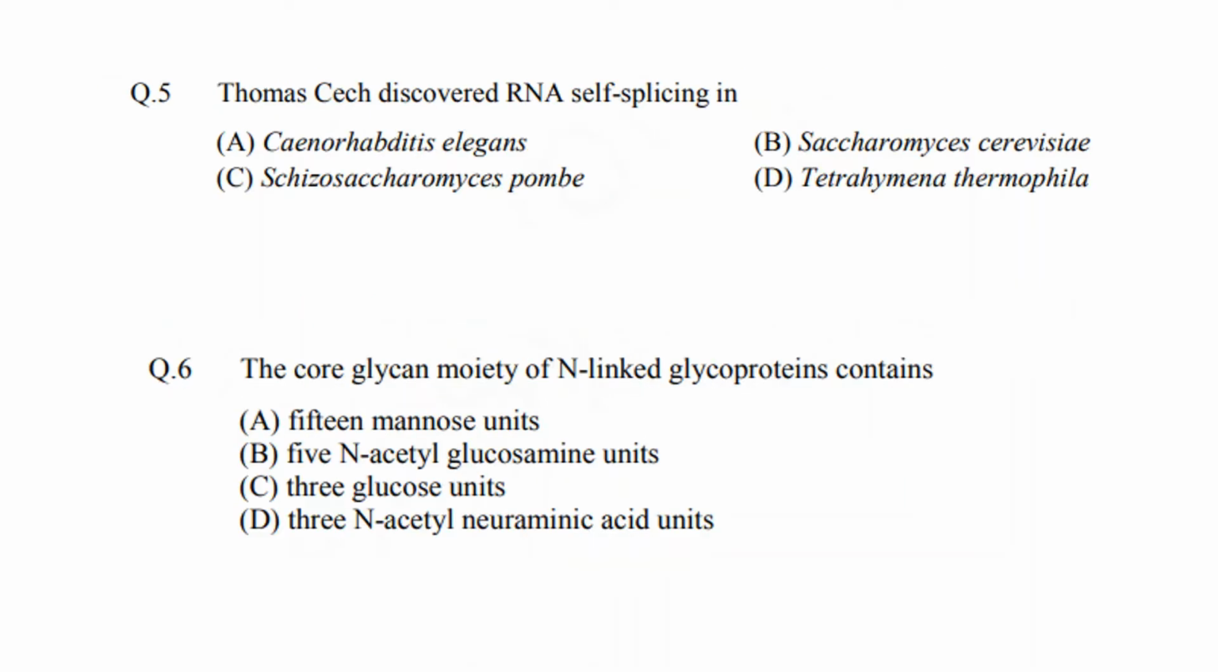Now coming to the fifth question. Thomas Cech discovered RNA self-splicing in which of these organisms? The answer would be option D, Tetrahymena thermophila.